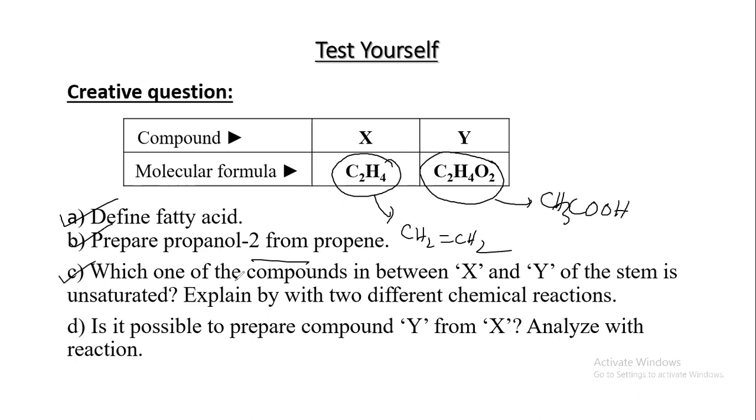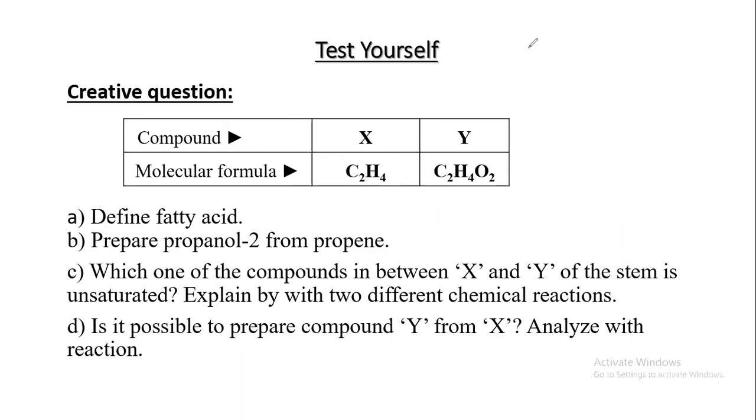Which one, compound X or Y, is unsaturated? Obviously, X is an unsaturated compound. You have to examine it by bromine test and Baeyer test. Is it possible to prepare compound Y from X? Yes. First of all, you have to prepare alcohol, then oxidize to produce aldehyde, and finally, by oxidation, you will get carboxylic acid.